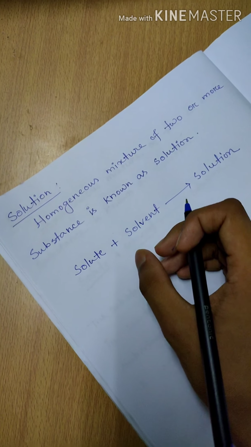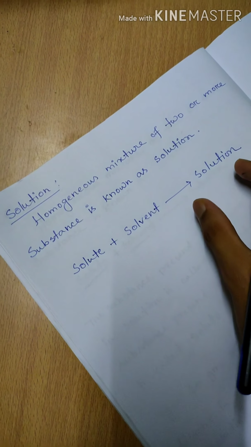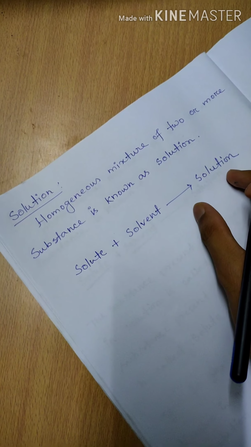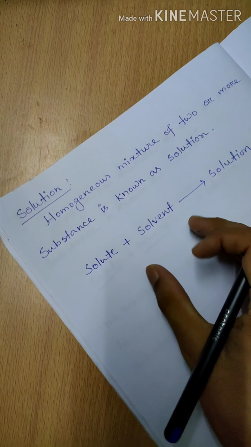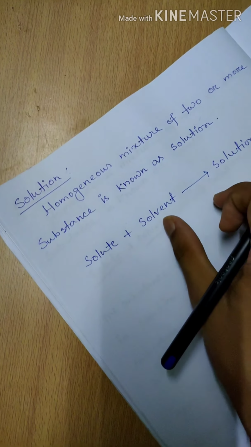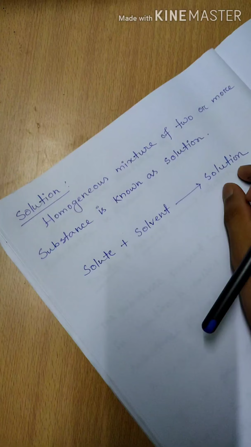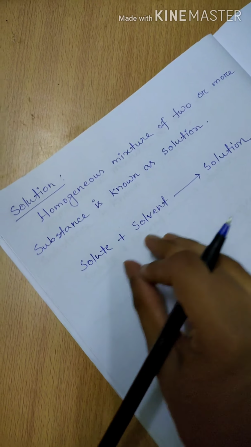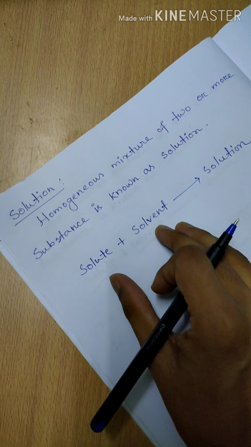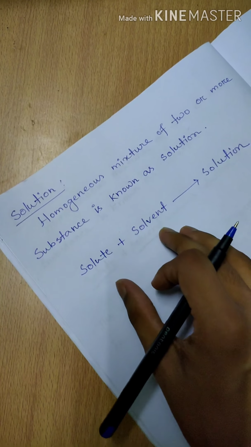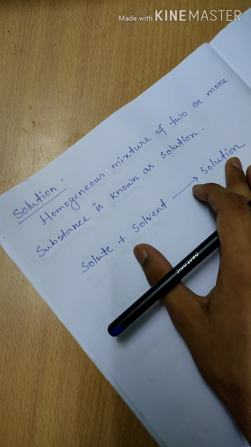Okay. Now see, as I have already told you, when solute and solvent mix together to form a solution, it means the homogeneous mixture of solute and solvent forms a solution. So the composition of solute and solvent should be the same, then only the mixture of these two, solute and solvent, will be a homogeneous mixture and will form a solution. Okay.